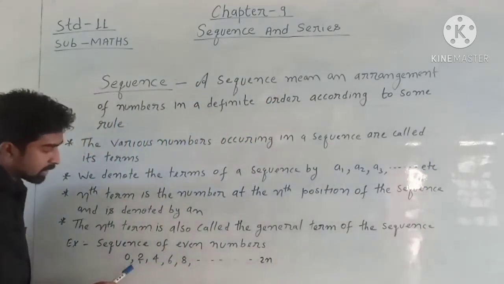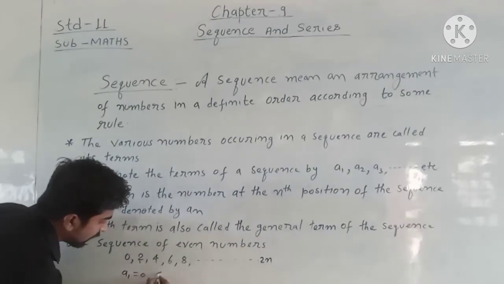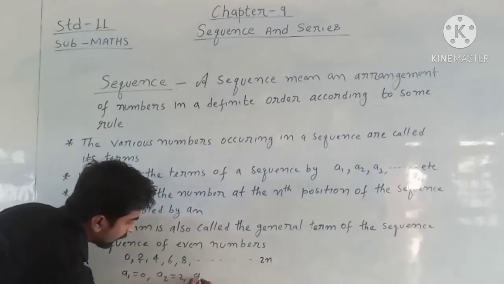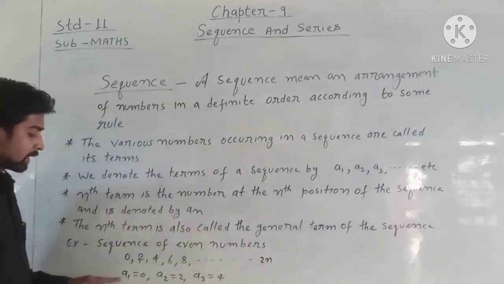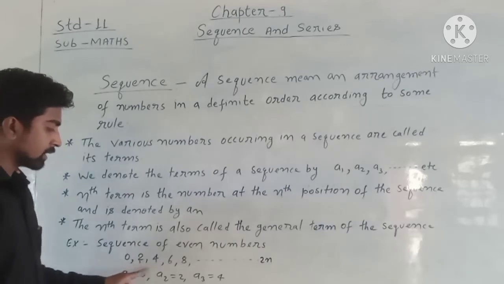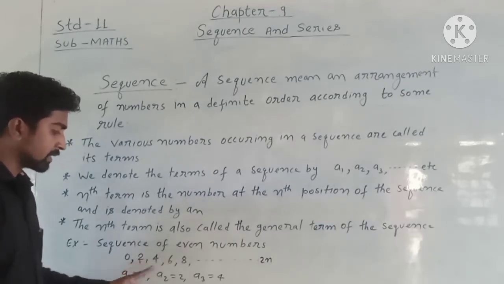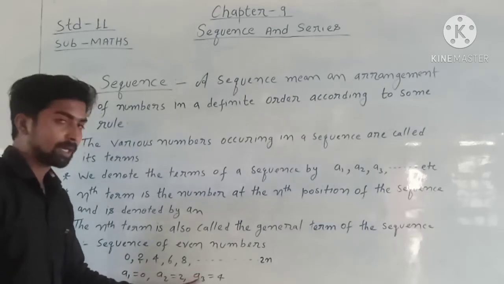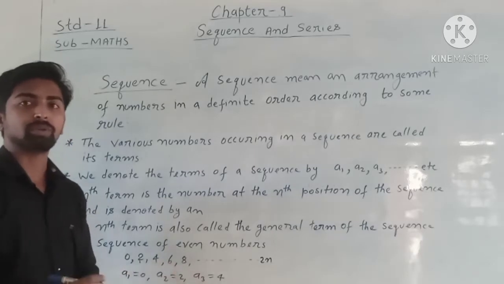So according to this sequence, A1 is 0, A2 is 2, A3 is 4. A1 means the first term of the sequence is 0, A2 means the second term is 2, and A3 means the third term is 4.